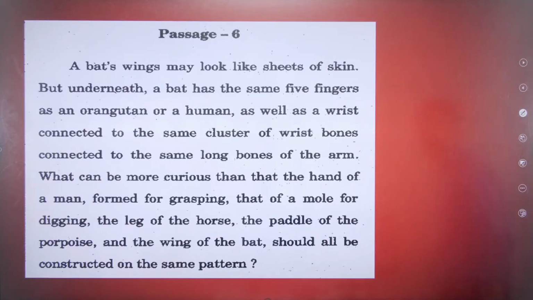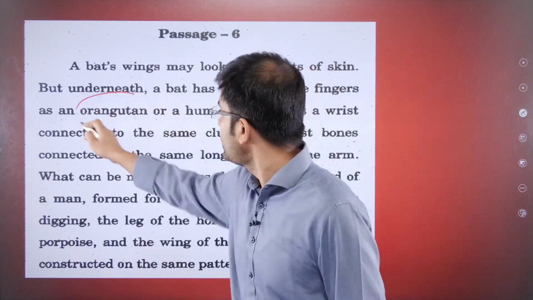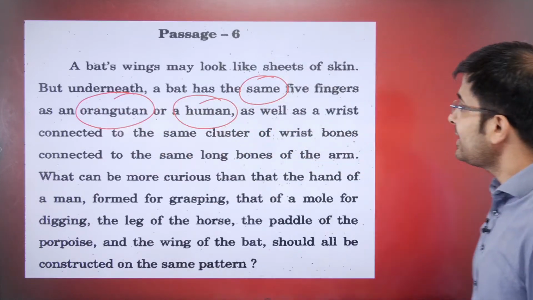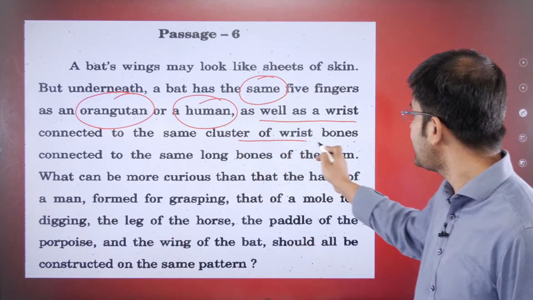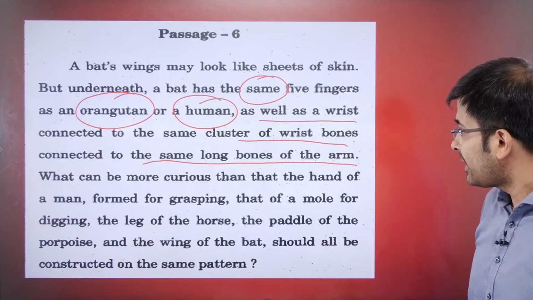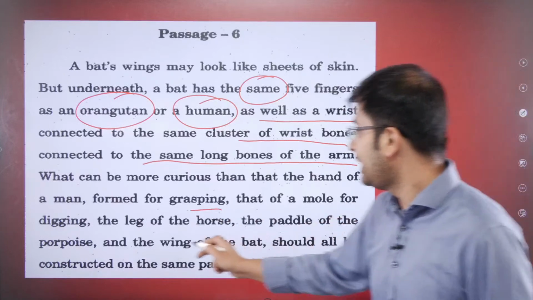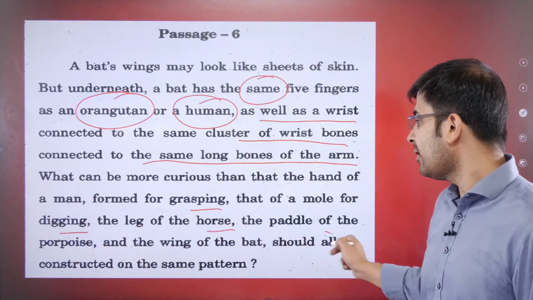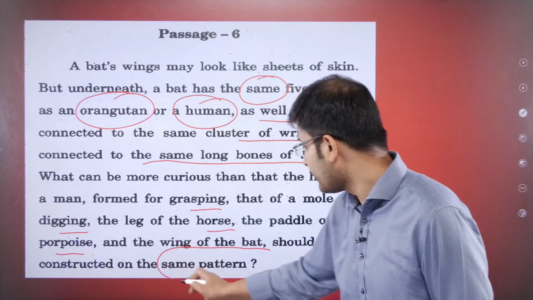A bat's wings may look like sheets of skin, but underneath, a bat has the same 5 fingers as an orangutan or a human. As well as a wrist. The similarities don't end there. You have a wrist connected to the same cluster of wrist bones, which are also connected to the same long bones of the arm. What can be more curious than the hand of a man formed for grasping, that of a mole for digging, the leg of the horse, the paddle of the porpoise, and the wings of the bat should all be constructed on the same pattern.